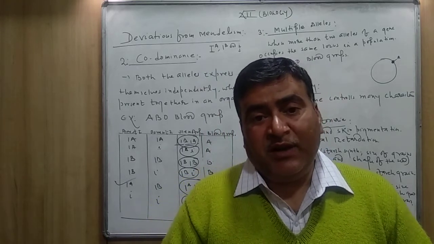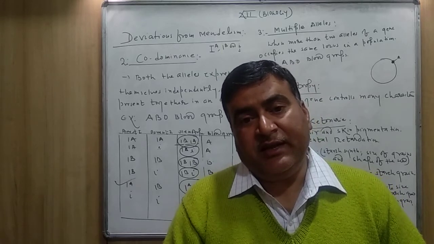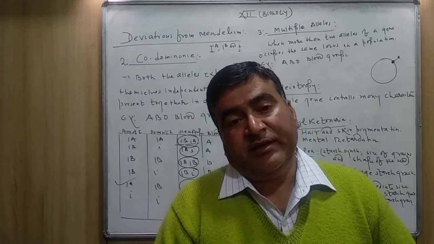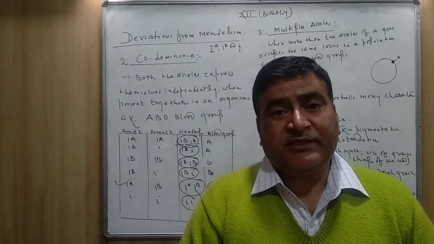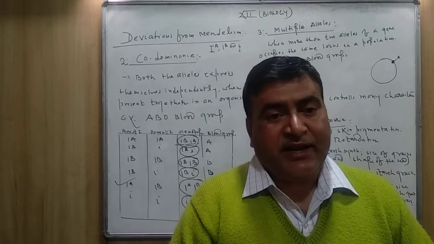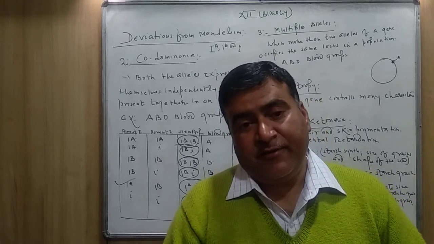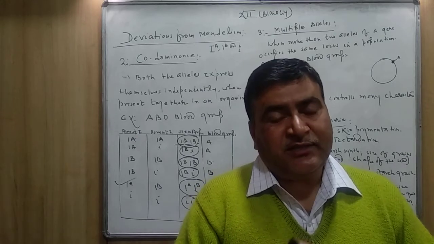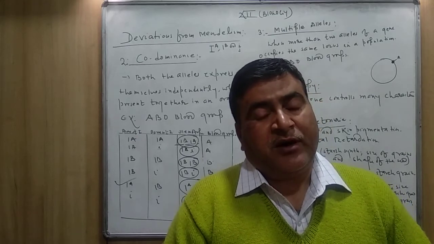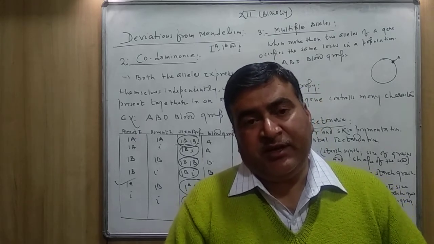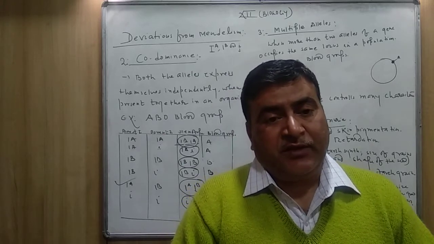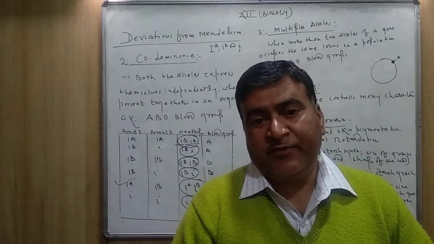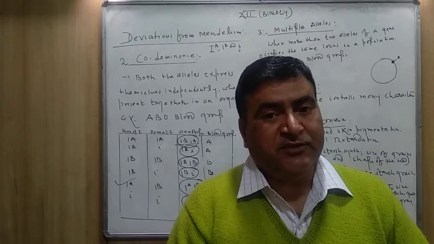Once again, multiple allelism or multiple alleles is the pattern of inheritance, the phenomenon in which a single trait or a single character is determined by more than 2 alleles, and this is applicable in the whole population, not for the individual one, because the human body is diploid in nature.